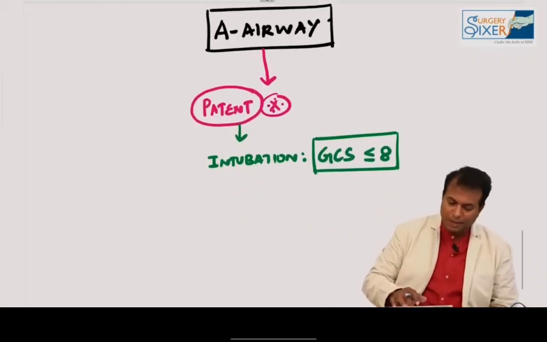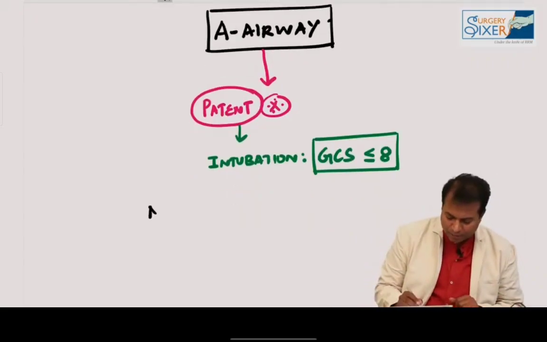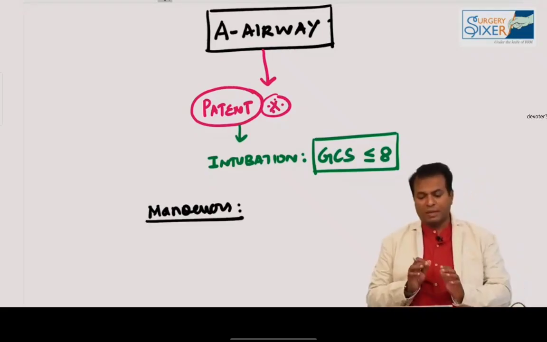Okay, we are going to discuss all those things later. In the first priority, airway, we must do certain maneuvers. So what are the maneuvers you do in stabilizing the patient? The maneuvers we do are, number one: